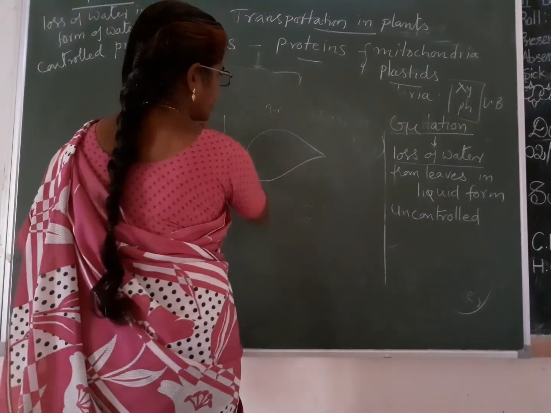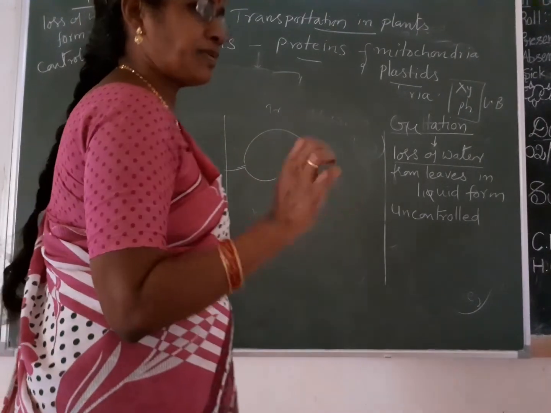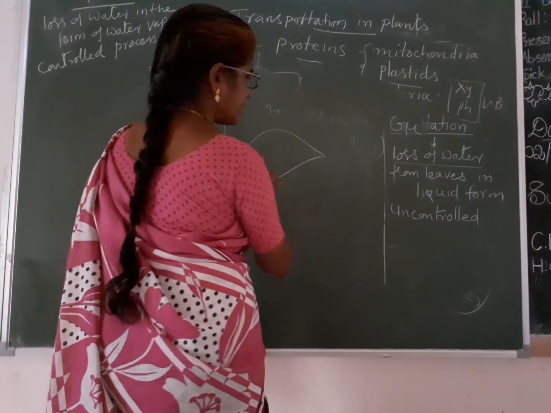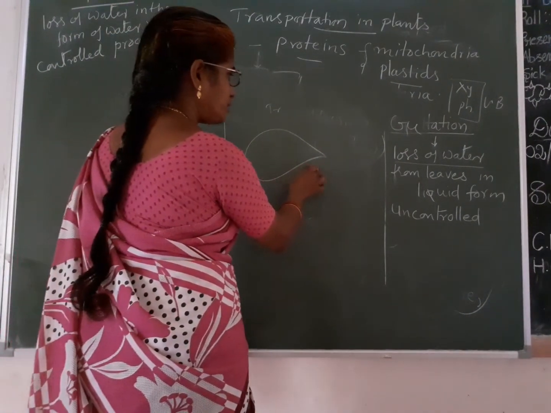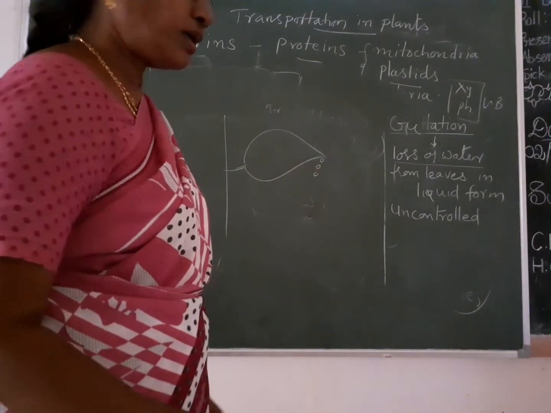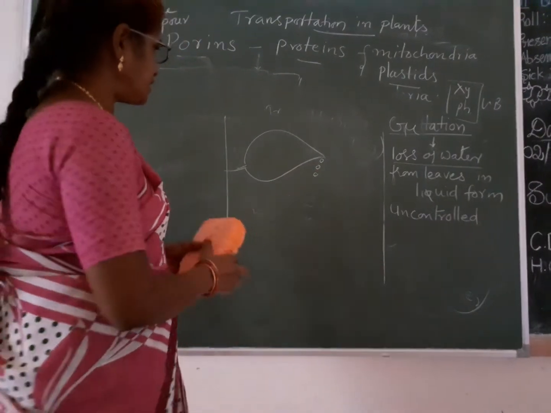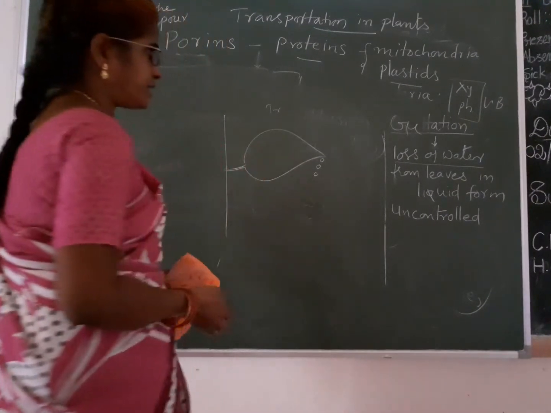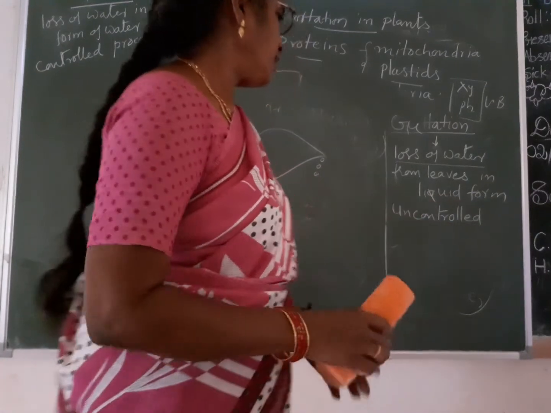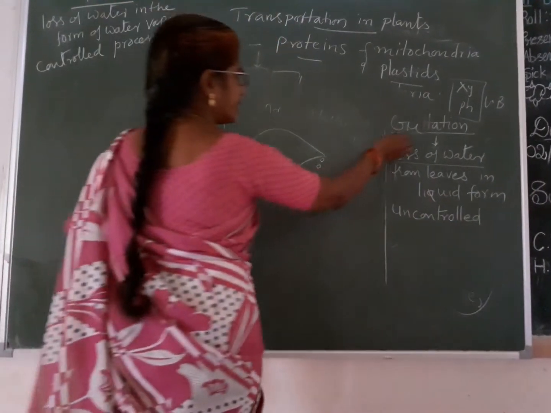Whereas guttation means water is going outside the plant through the leaves in the form of droplets. That process is called guttation. So loss of water from leaves in the liquid form is called guttation.